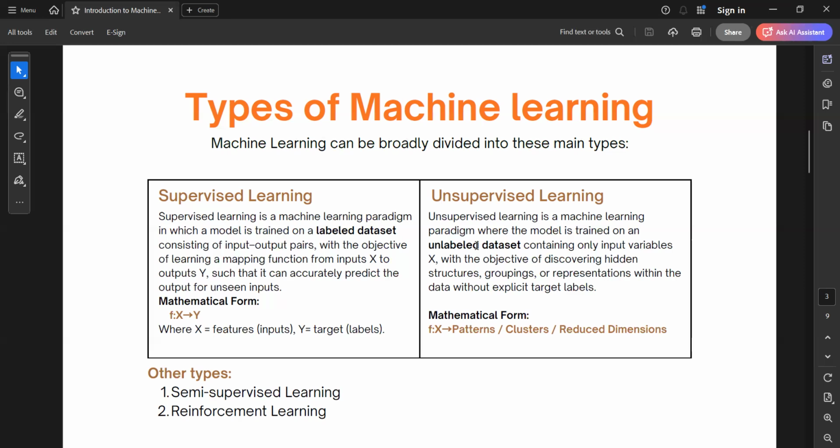So what we do in semi-supervised learning, we label some of the data, and then let our machine label the rest of the data or extract some features from the data and then model it. So in semi-supervised learning, simply we label some of the data from that unlabeled data set and then work on it. And reinforcement learning is like what we have learned in our childhood.